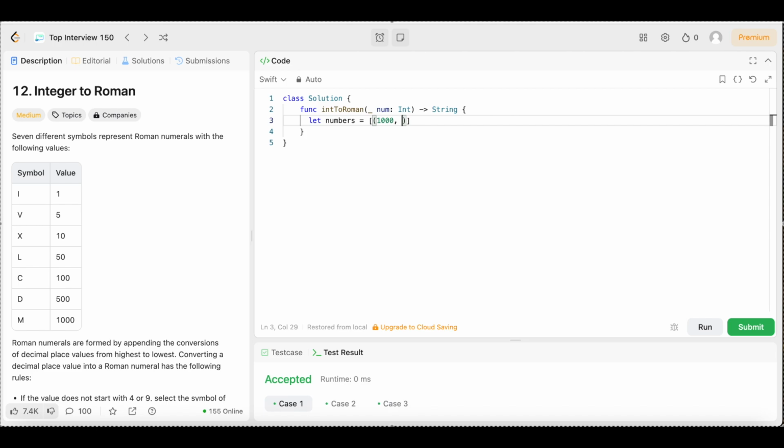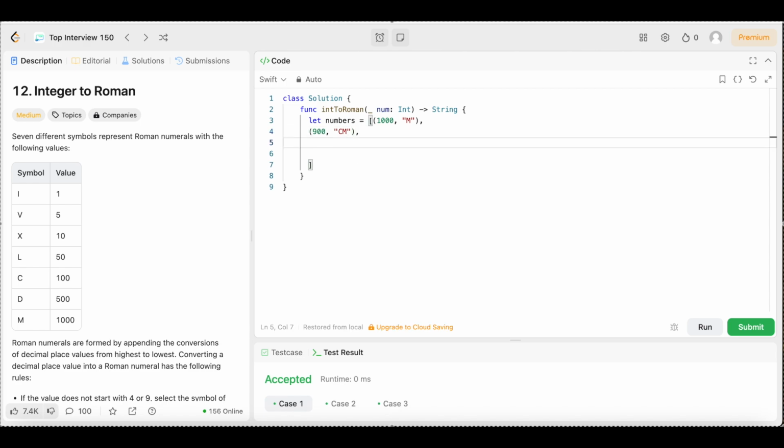comma, quotation marks, M, because right here it says M. We know M is equal to 1,000. Boom, so that's the first tuple. Then we're going to say comma, and then hit the space. So we could do it like this. Then we're going to hit enter. Then we're going to do 900. We're going to say 900, comma, quotation marks, CM, because in Roman numerals, CM is equal to 900.